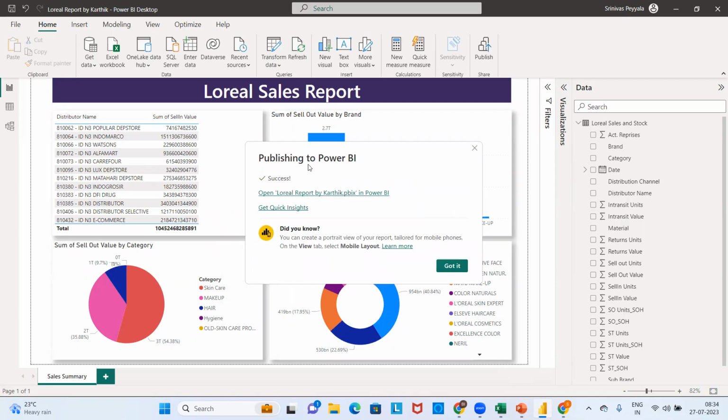Automatically, once you click on publishing this report, on the top right side, once I have logged in, you can see that previously it was just "Sign in". What is it showing now? It is showing my name, Srinivas Pela.